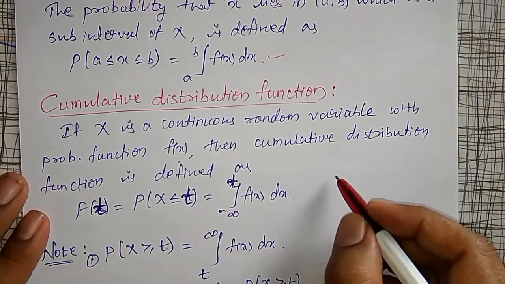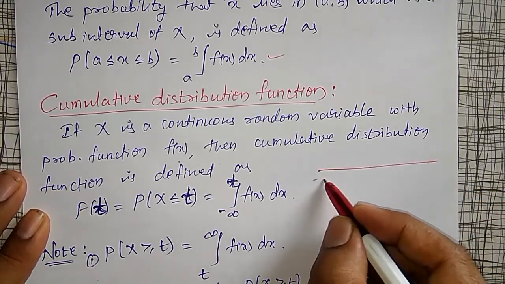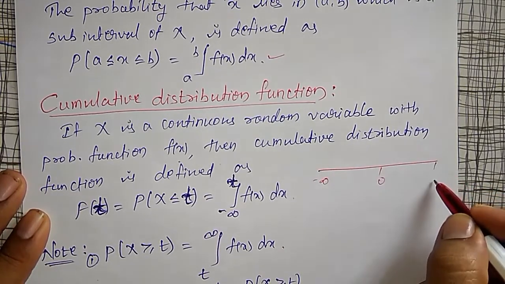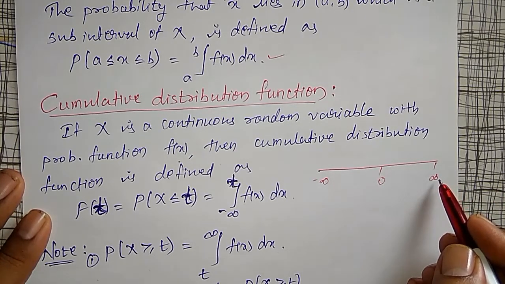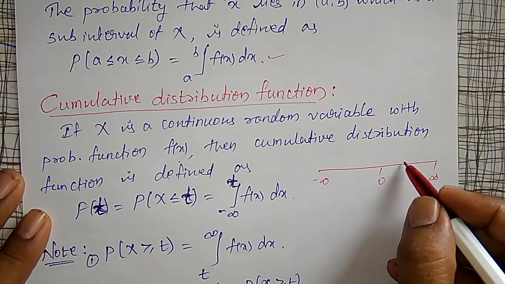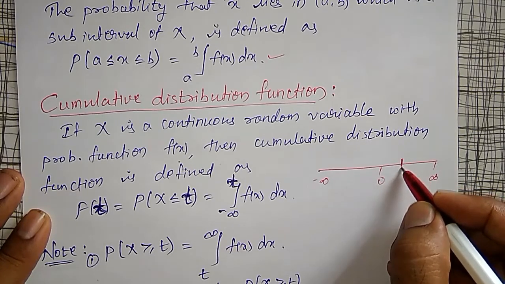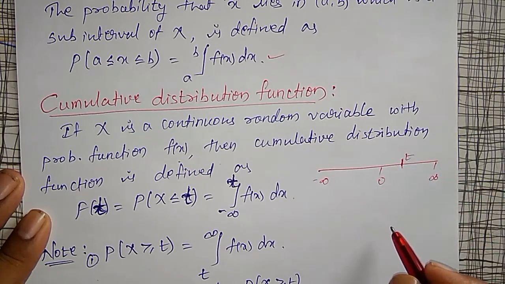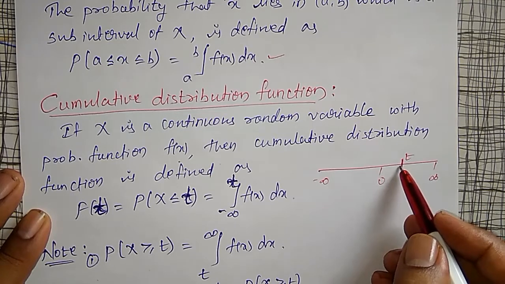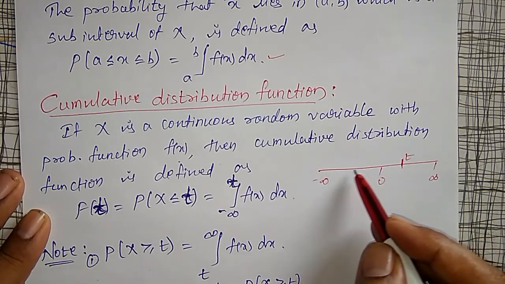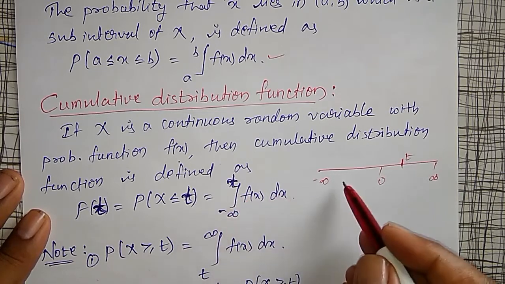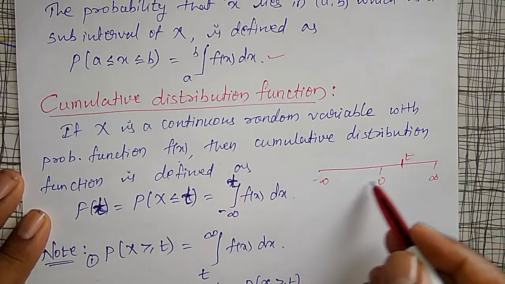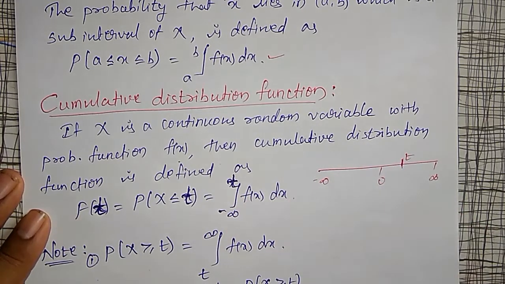On the real line, from minus infinity through 0 to plus infinity, somewhere x equal to t lies. I want to find the probability of everything less than this, so I have to integrate between minus infinity and t. That will give you the probability of x lying between minus infinity and t.